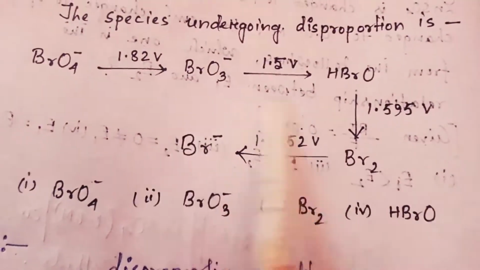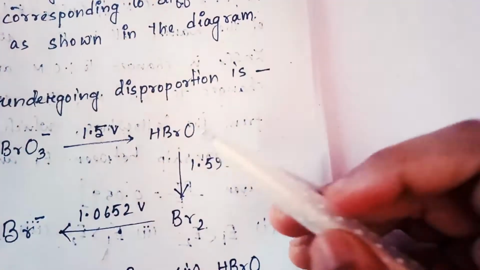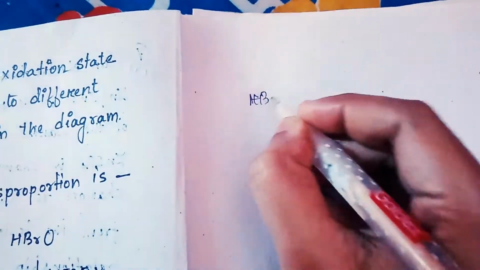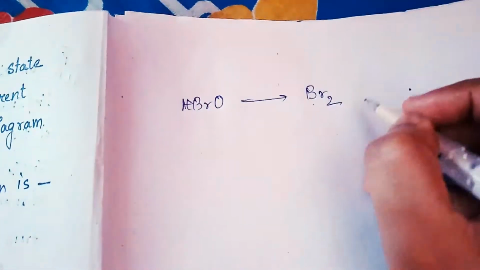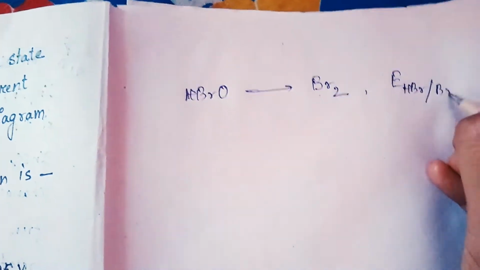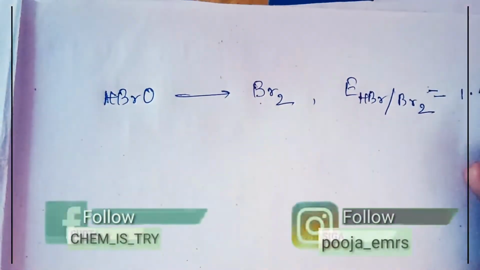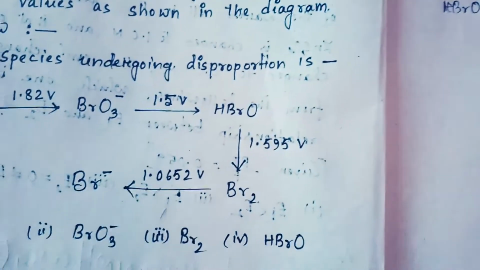Okay, now let's consider from the diagram the next one, HBrO. From HBrO to Br2, the EMF value is equal to 1.595 volt. Let's come to the diagram again.